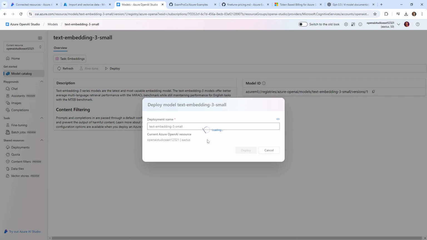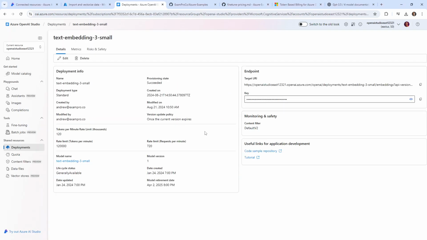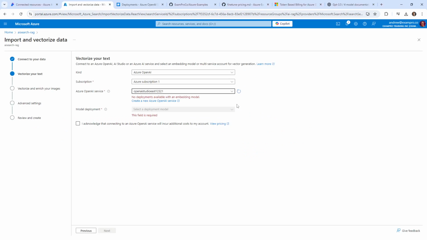So it's really interesting where some things you're forced to use OpenAI and the other ones you'll want to use AI Studio. We'll give this a moment to think. It looks like it's going to do it, but it's having a hard time here today. All right, so we have standard. So I guess that's what we're going with here today. And so we'll deploy that. And it looks like it's instantaneous. It's deployment, which is nice.